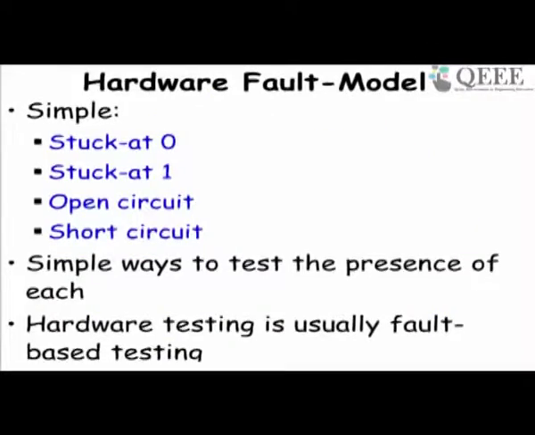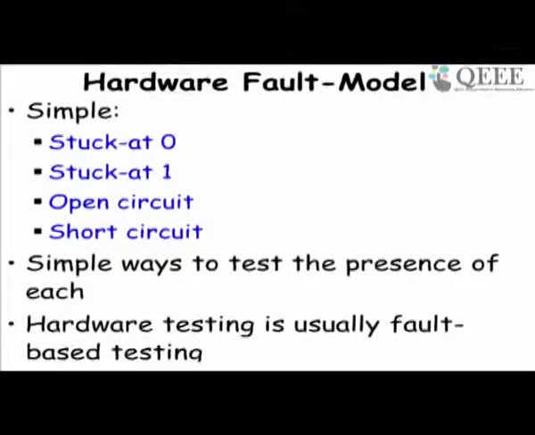Now, before we start discussing the test methodologies for software, you must remember that hardware testing has a lot of things that can be learned from, but one problem is that the hardware fault model is very simple.